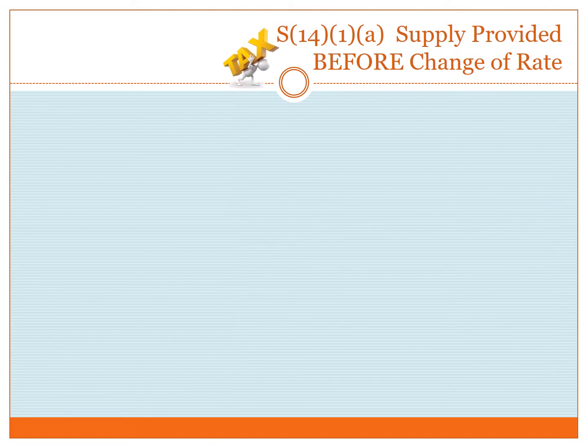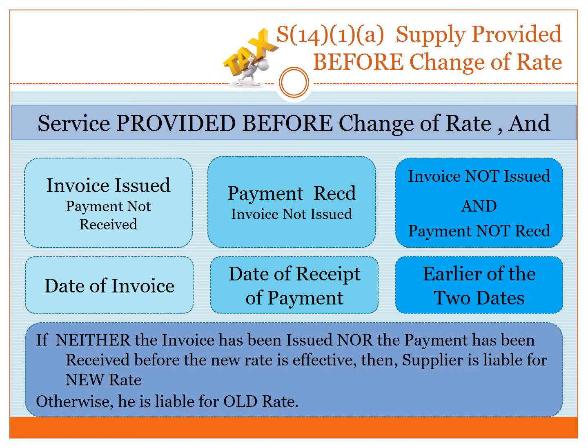Subsection 1A of section 14 provides that if service has been provided before the change of rate, then the supplier shall be liable for the new rate only if he has neither issued the invoice nor received the payment before the rate was changed. However, if he has either issued the invoice or received the payment before the tax rate was changed, then the old rate will be applicable to him.